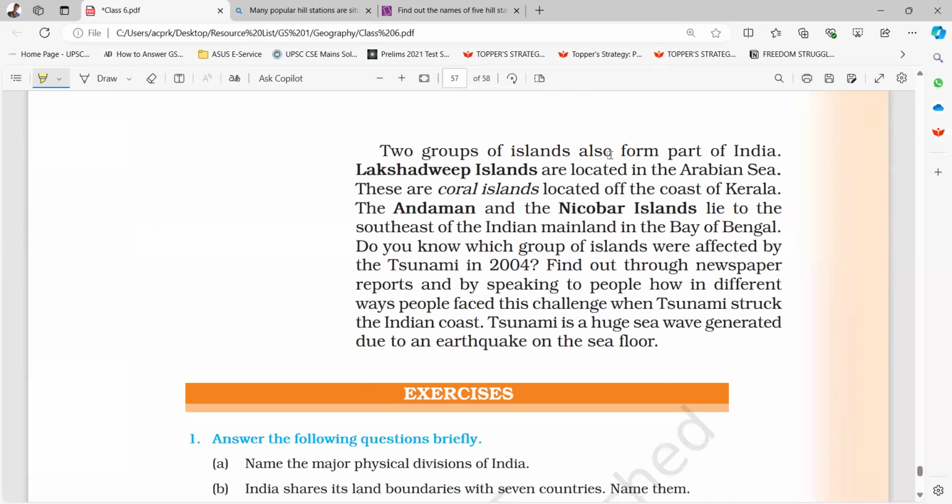Two groups of islands also form part of India. Lakshadweep Islands are located in the Arabian Sea. These are coral islands located off the coast of Kerala. The Andaman and Nicobar Islands lie to the southeast of the Indian mainland in the Bay of Bengal. Do you know which group of islands were affected by the tsunami in 2004? Find out through newspaper reports and by speaking. Tsunami is a huge sea wave generated due to an earthquake on the sea floor.